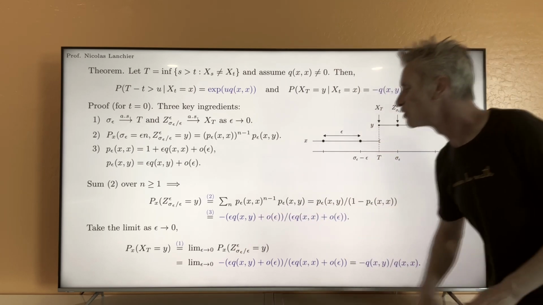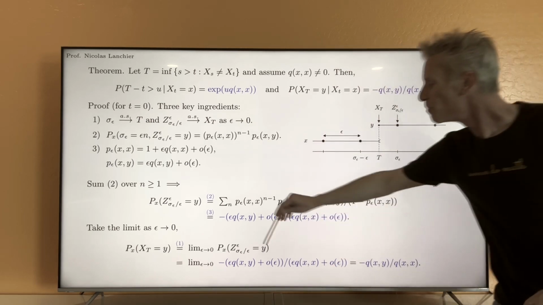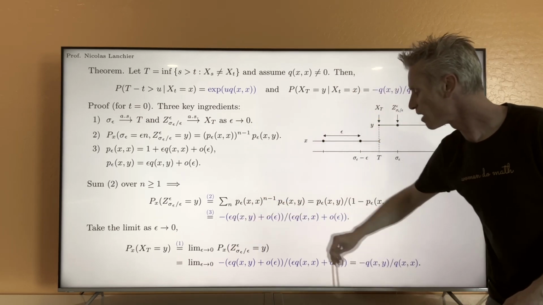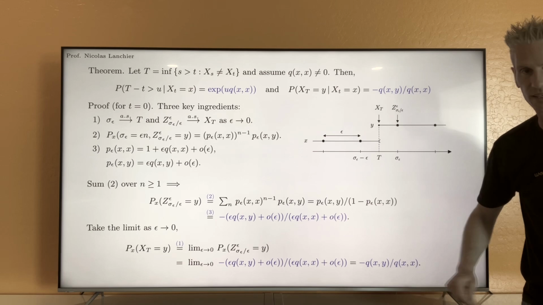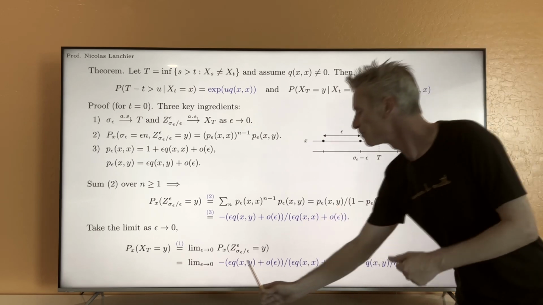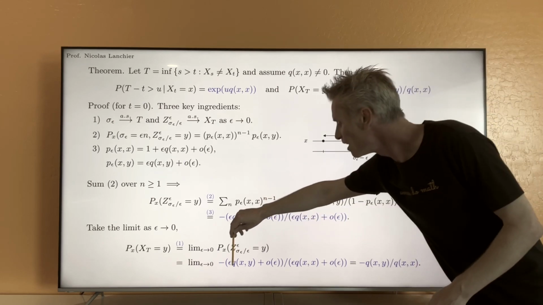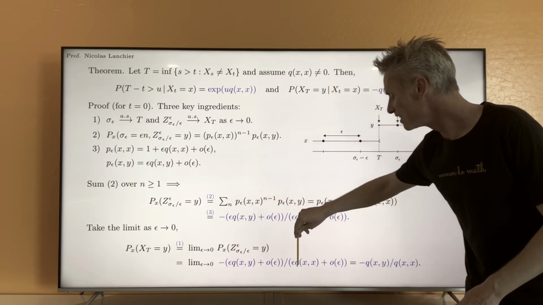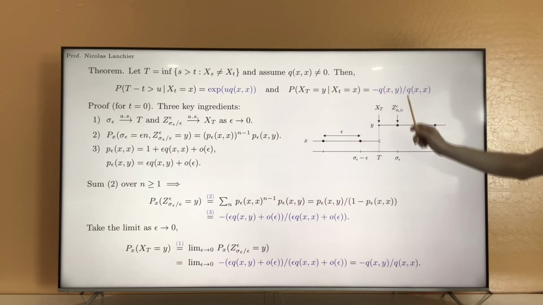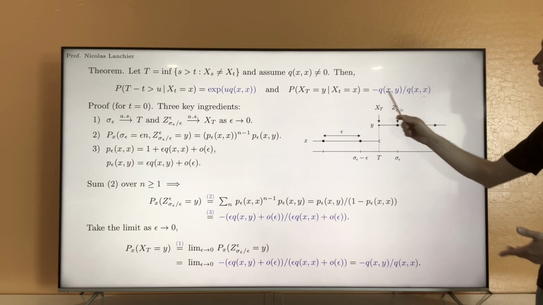Same here. So eventually in the limit you get minus epsilon qxy divided by epsilon qxx, sorry. And of course the epsilon simplify, and you get minus qxy divided by qxx here. That's exactly this expression here. So that shows the theorem.